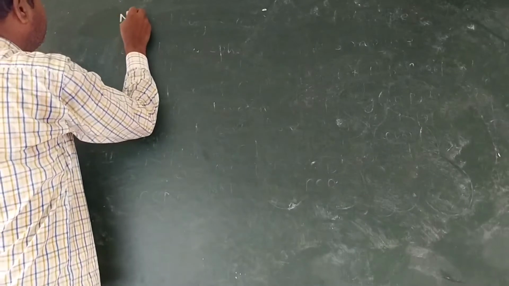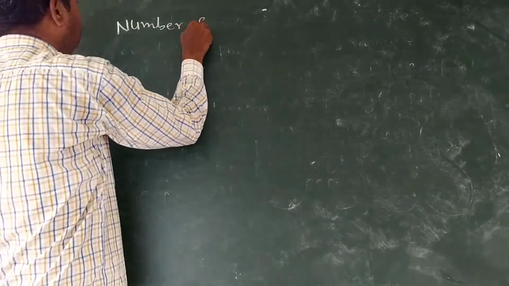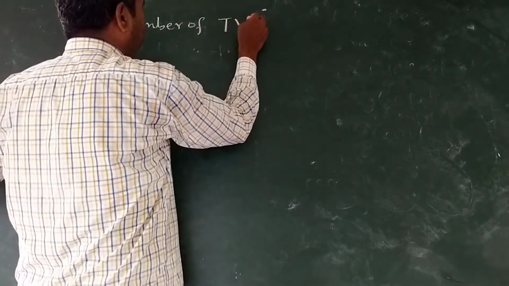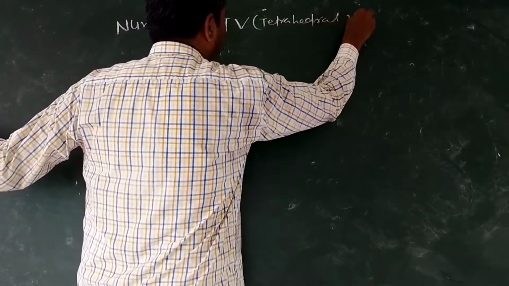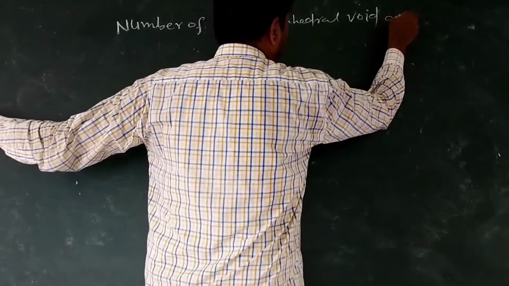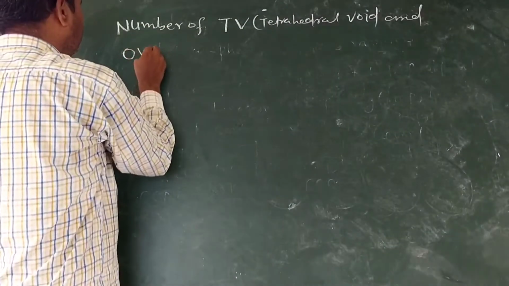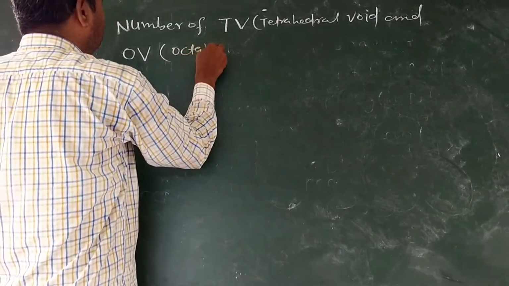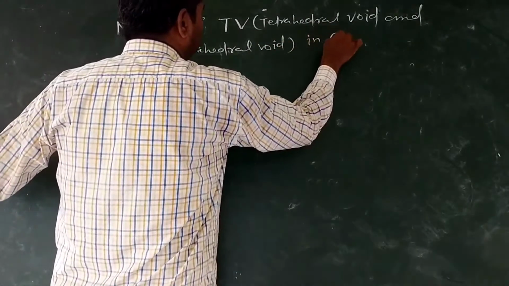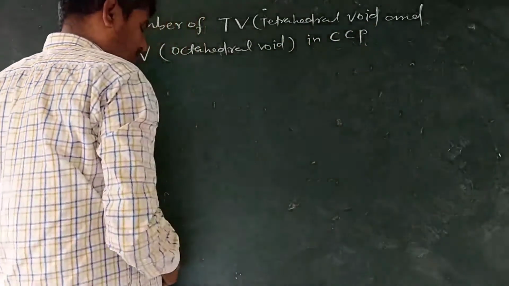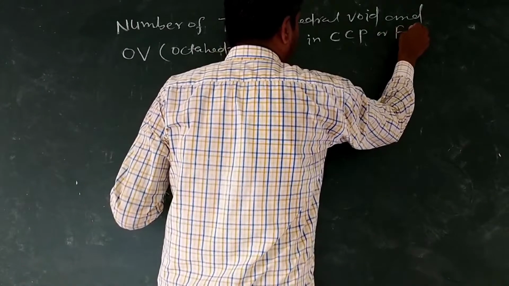Number of tetrahedral void and octahedral void in CCP, closed cubic packing or FCC.